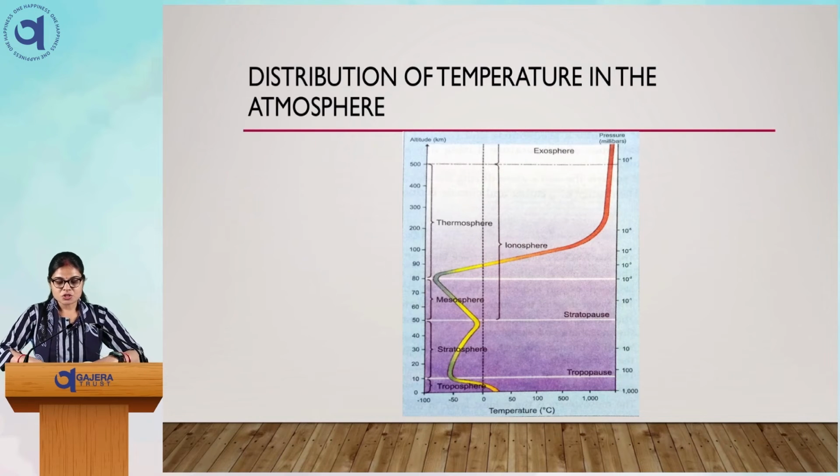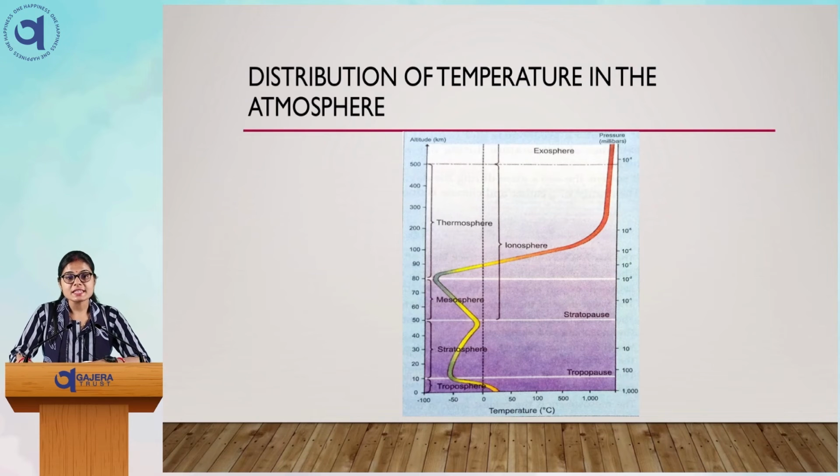Then next comes the stratosphere. Stratosphere lies up to 50 kilometers from the mean sea level. From the sea level, when we count the height, we will see that it is above 50 kilometers. Weather phenomena, the phenomena which tell us what the climatic condition will be, are found in the troposphere.